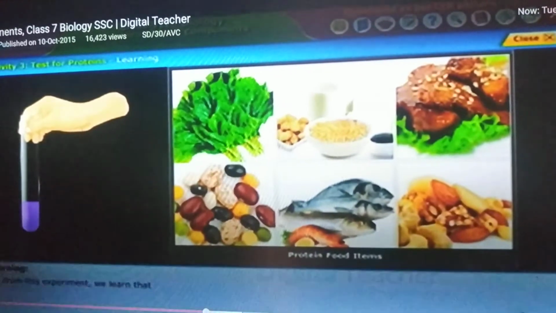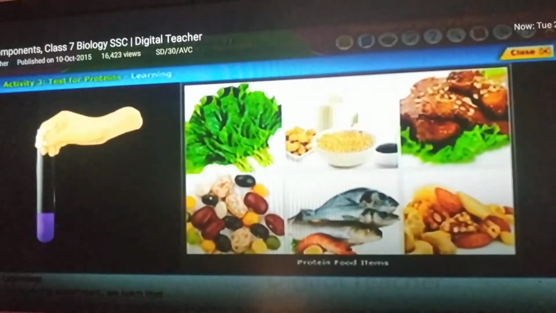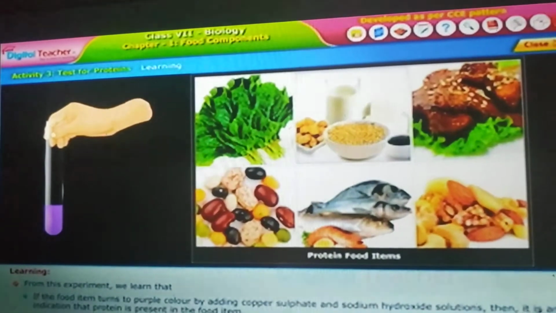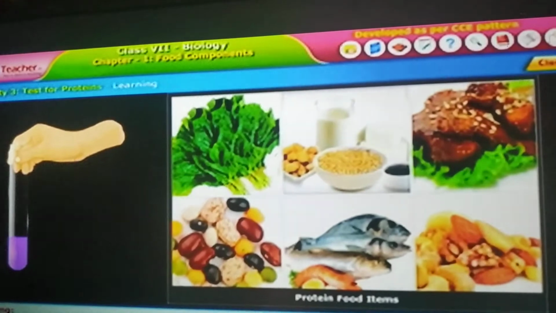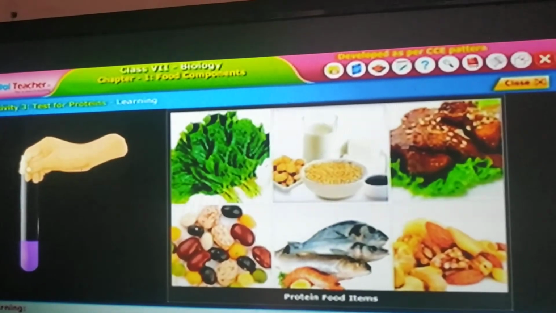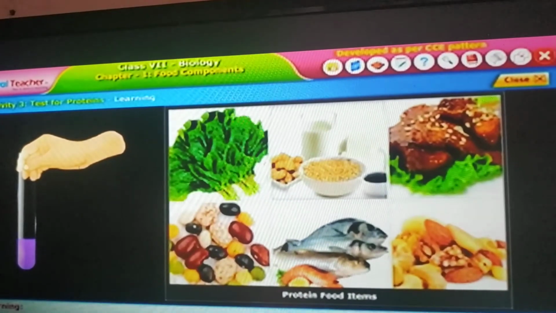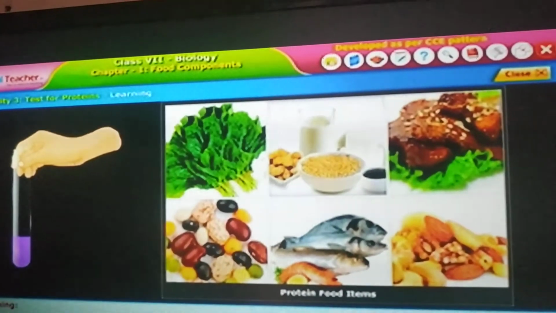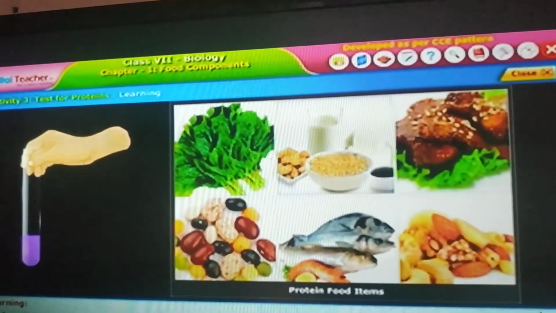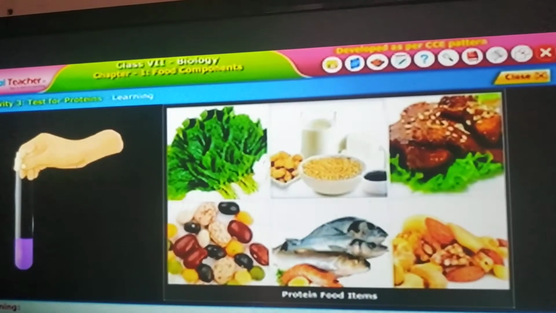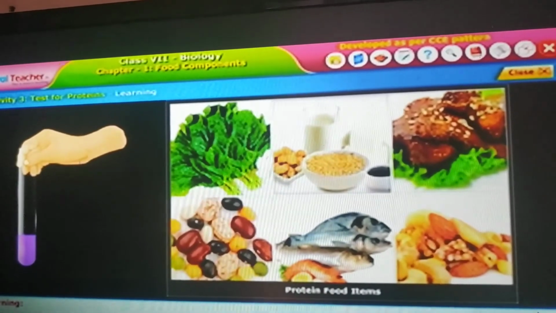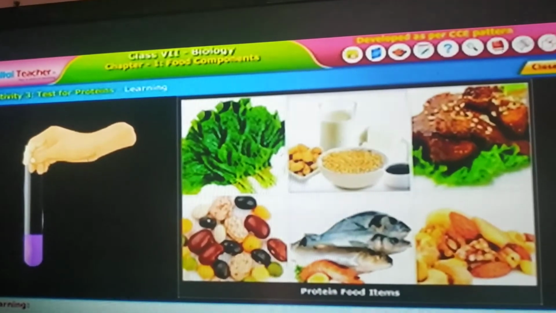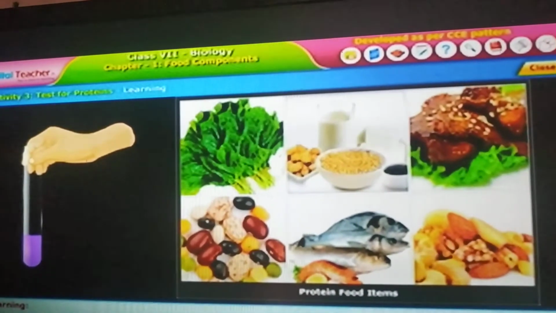We can have so many proteins like leafy vegetables, fish, nuts, non-veg, seeds. Whatever you consider, you can check it with this test. If any food item does not have protein, the solution doesn't change into purple color. It remains yellow. Understood? If the solution doesn't change to purple color, it's not a protein. Only proteins can change the solution into purple color.